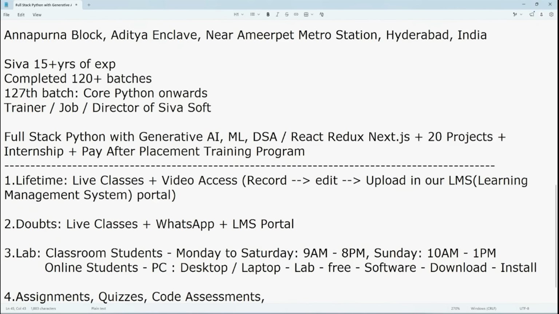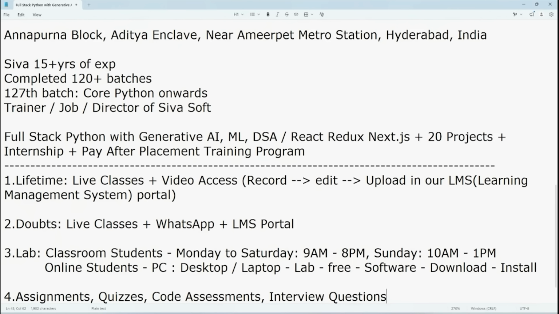And also module wise. All these are module wise. Let's say regarding assignments, based on the topic wise. Regarding quizzes, code assessments, interview question and answers, mock interviews, all these are module wise.